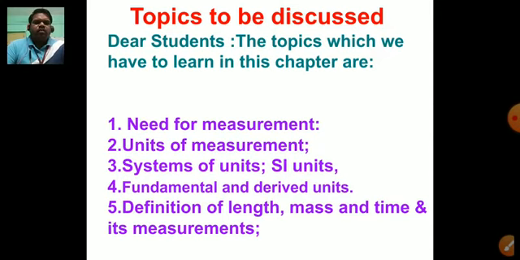After that, units of measurements, then system of units, that is SI units, and then types of units, that is fundamental and derived units. After that we have to know the definition of length, mass and time, as well as their measurements.